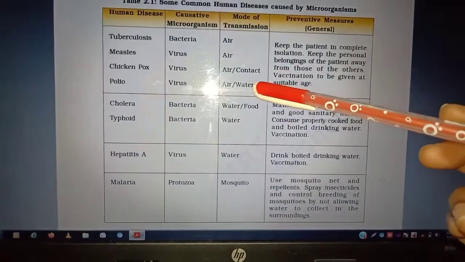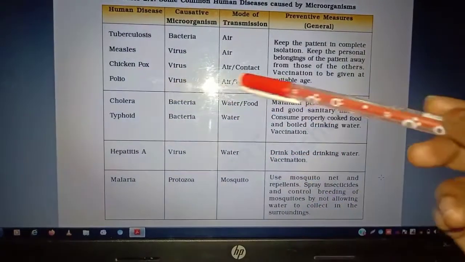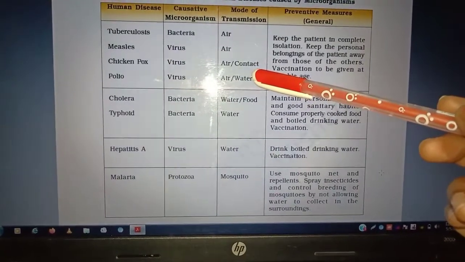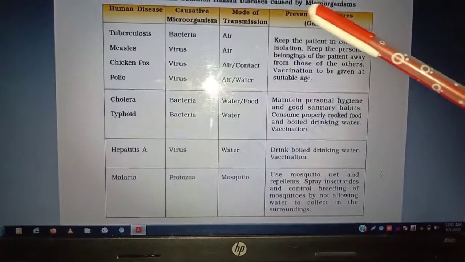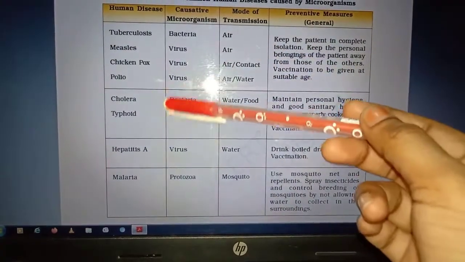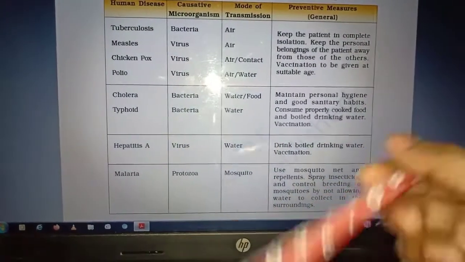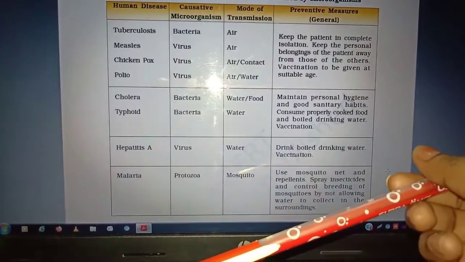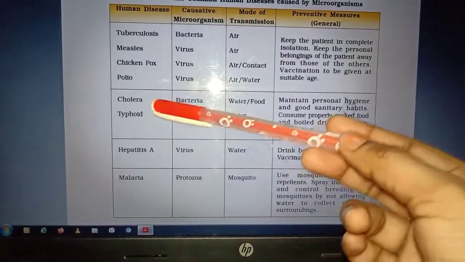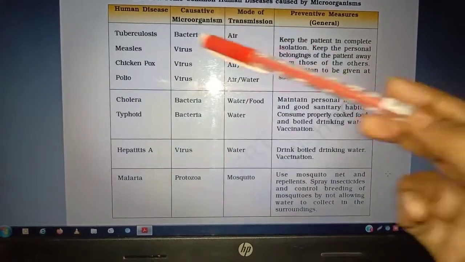It means if any person gets chickenpox and he or she shakes hands with another person, then the other person gets those microorganisms and may fall sick with chickenpox. Okay, the preventive measures are the same for this too.